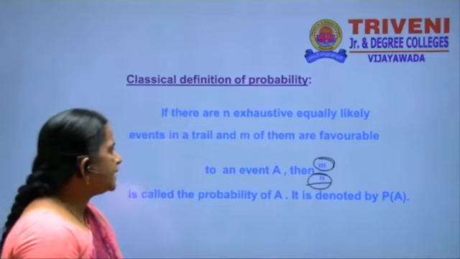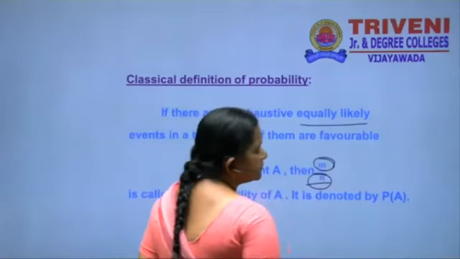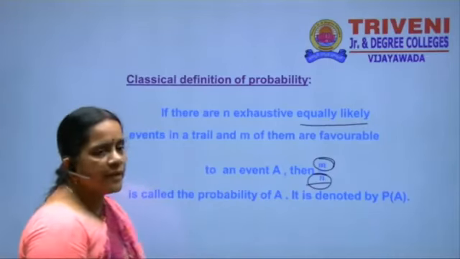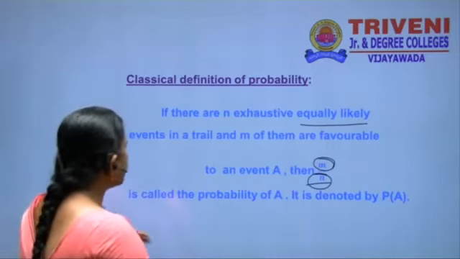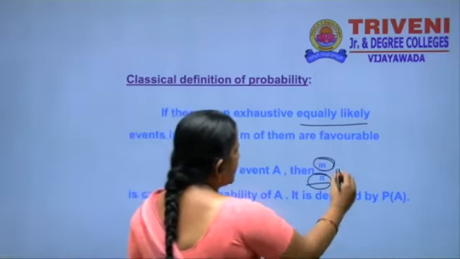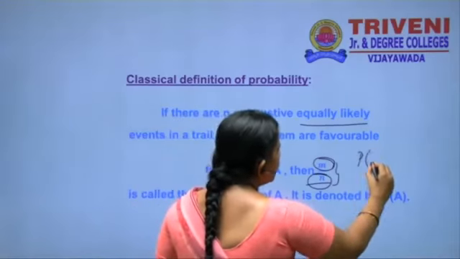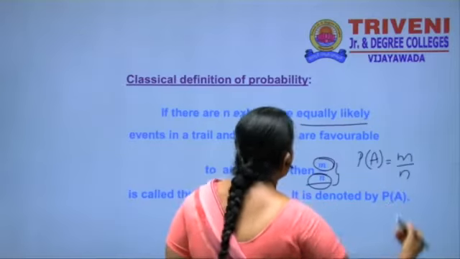Equally likely means the same chance will occur for each event, and exhaustive means A union B is equal to S. This is called the classical definition. It is denoted by P of A, and P of A is equal to m by n.